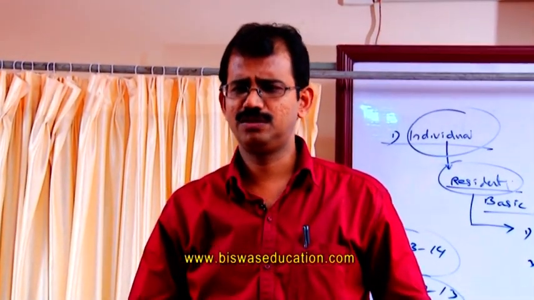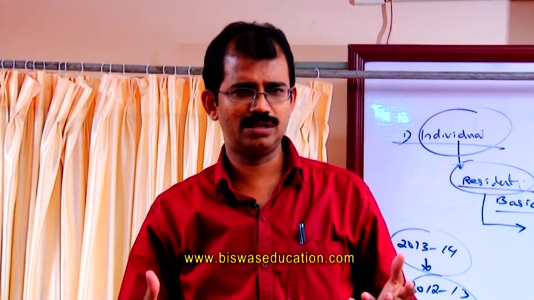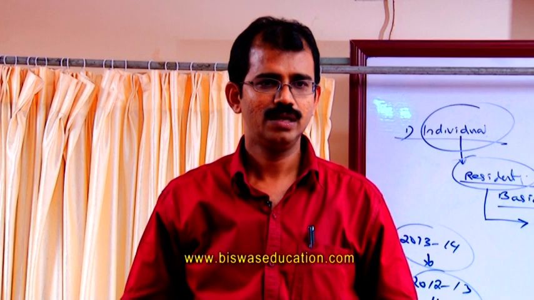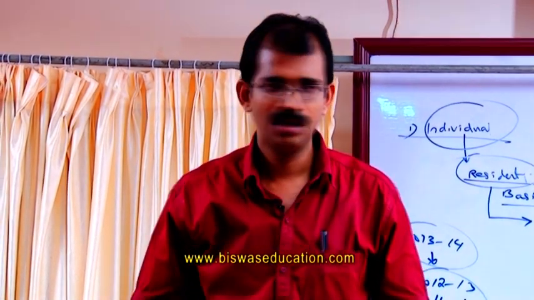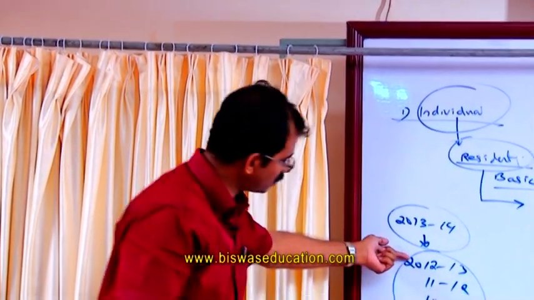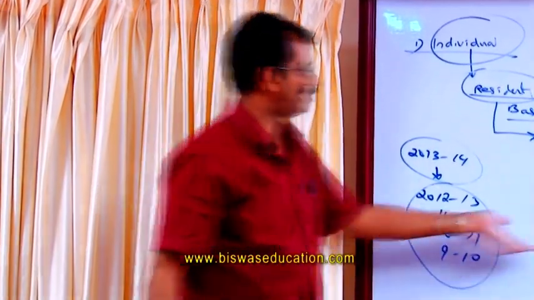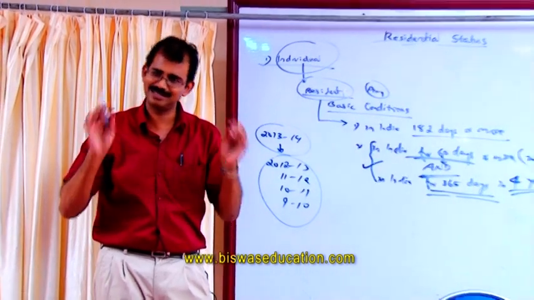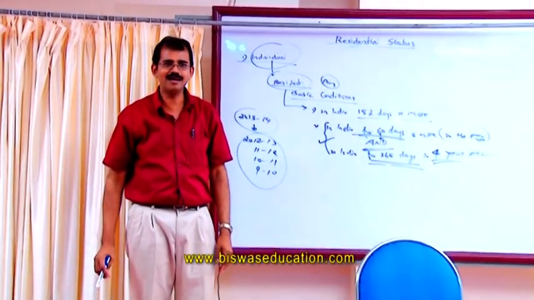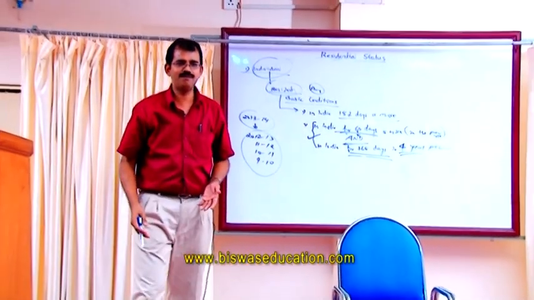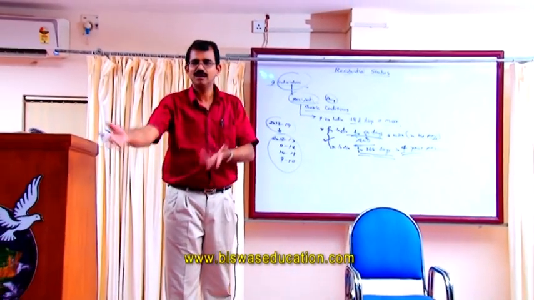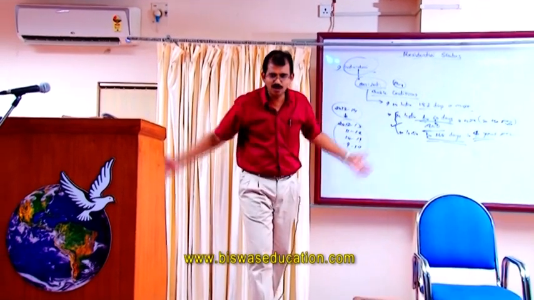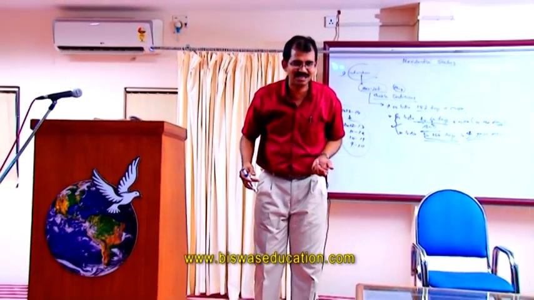Just consider a situation. Our brother, who is a non-resident, is going outside India. He has gone last year. He has gone last year means he has satisfied this part. That means he will be in India for 365 days out of the 4 years, certainly. And he has just come for a vacation of 62 days or 70 days. He becomes a resident and his global income is taxed, a horrible situation.